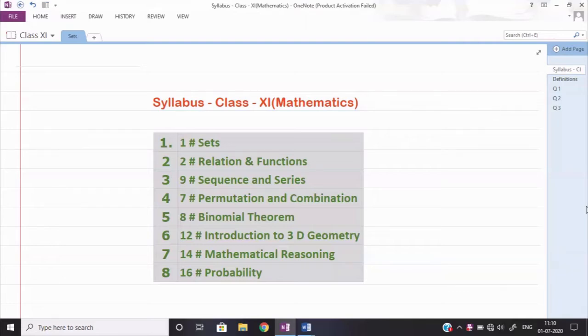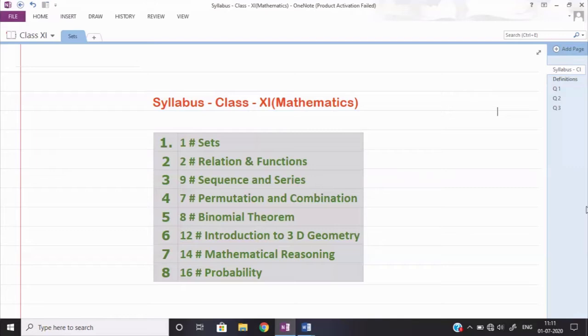First of all, the topics I am going to deal with in class 11th mathematics are displayed on your screen. The first topic, chapter number 1, is set theory. Second is relation and function. Third is sequence and series. Fourth is permutation and combination. Fifth is binomial theorem. Sixth is introduction to three-dimensional geometry. Seventh is mathematical reasoning, and the last one is probability.